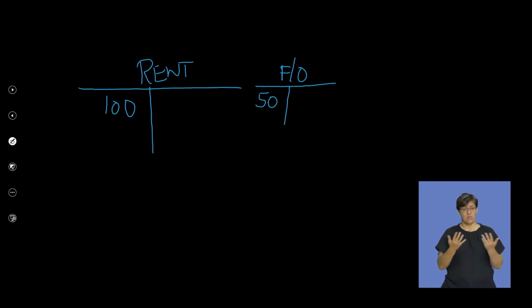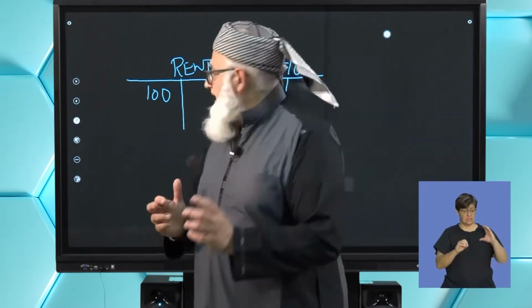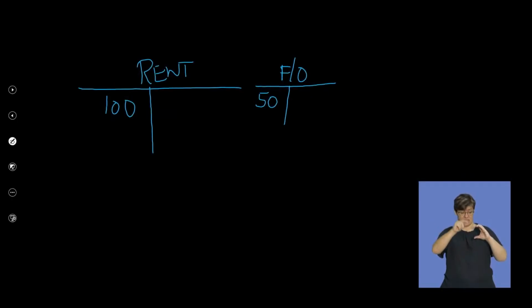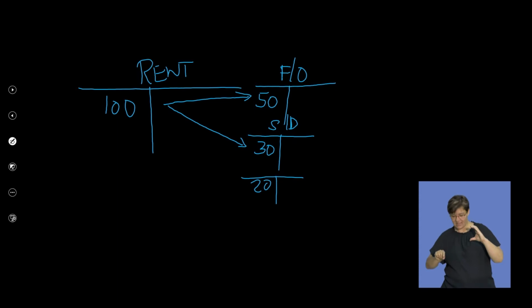The showroom uses 30 of that 100. So therefore, you'll notice that in your, we said showroom, so that's selling and distribution, gets the 30. And the admin section obviously gets the rest, which will be your 20. So can you see what we've done? We've apportioned 50 to the factory, 30 to selling and distribution, and 20 to my admin cost. So what have we done here?